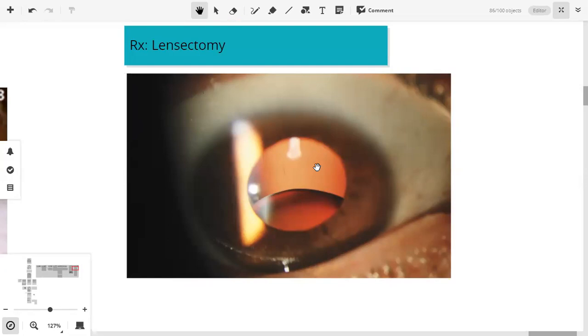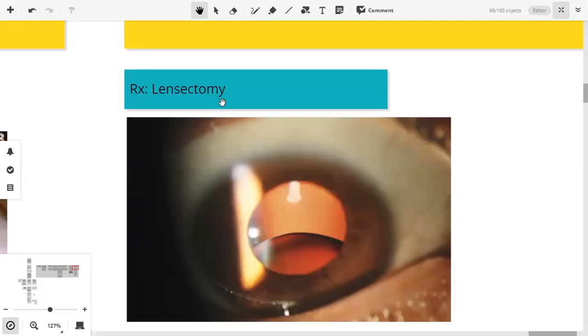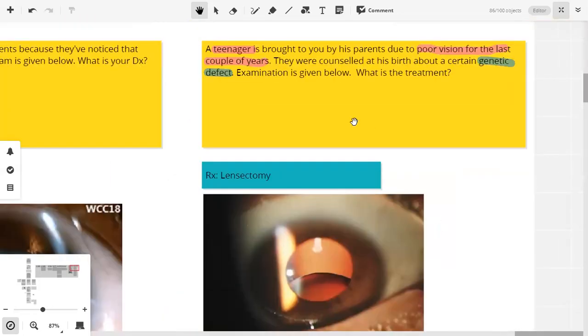Now, in this patient, there's no corneal opacity. There's no lens opacity, meaning that there's no cataract. And if a cataract isn't present, we do not need to perform phacoemulsification, ICCE, SICS, or any of the sort. What we need to do is remove this lens and try another sort of ocular rehabilitation. We can insert an IOL. It can be inserted somewhere other than the capsular bag, but we need to remove that lens. That is done by a process called lensectomy, and lensectomy is the treatment in patients of ectopia lentis.